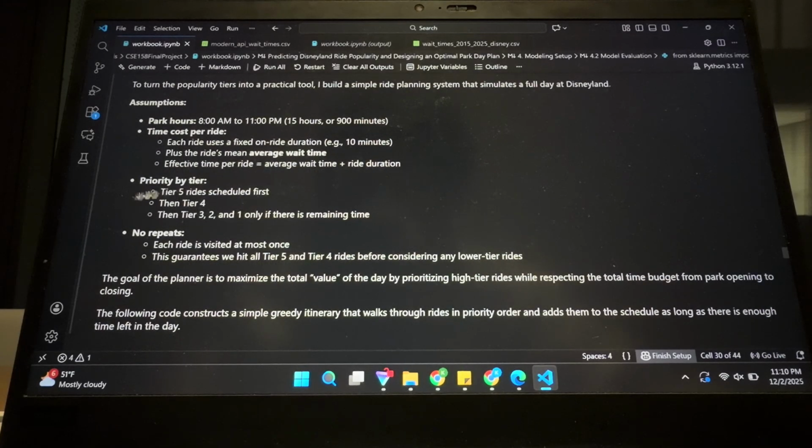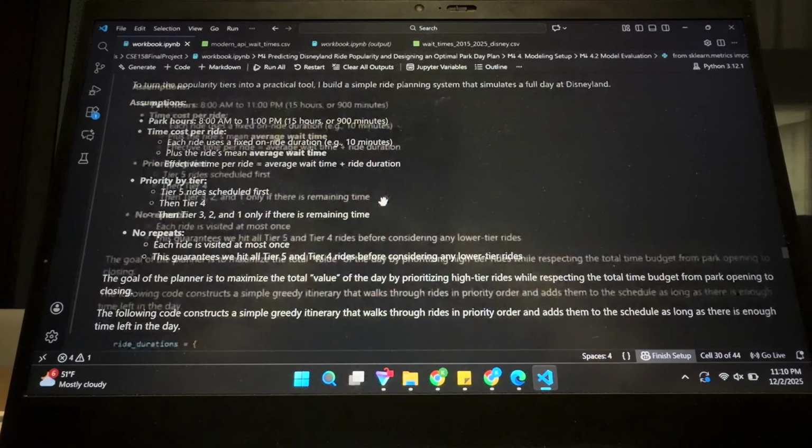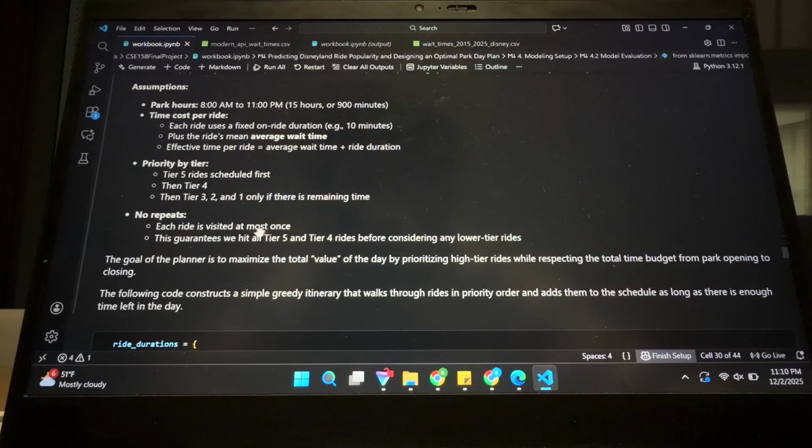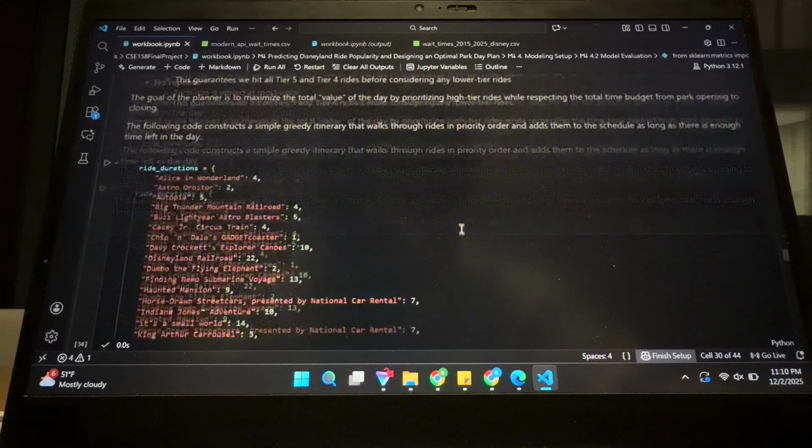And the priority tier list was that I should hit all the tier 5 rides first, and then work my way down and fill in all the other gaps with tier 3, 2, and 1. And the final rule was that there would be no repeats unless I had already visited all of those rides. So it guaranteed that we hit tier 5 and tier 4.